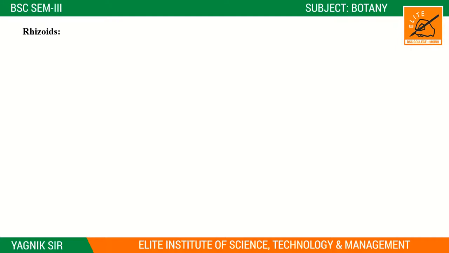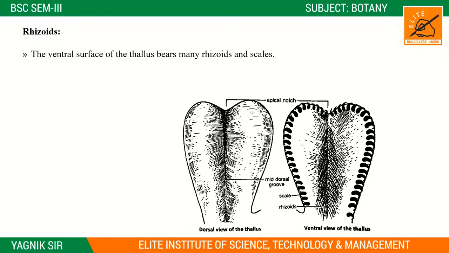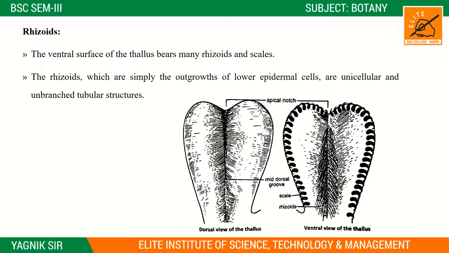Then the general characteristics about the rhizoids. The ventral surface of the thallus bears many rhizoids and scales, right? Please remember two sides, the dorsal side and the ventral side. Always the midrib is placed on the dorsal side, and the rhizoids and scales are placed on the ventral side. The rhizoids are very simple and without septa, right? They are outgrowths of the lower epidermal cells, unicellular and unbranched tubular structures. These cells are tubular-like cells, right?